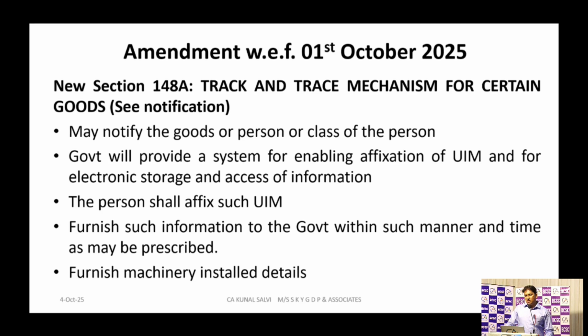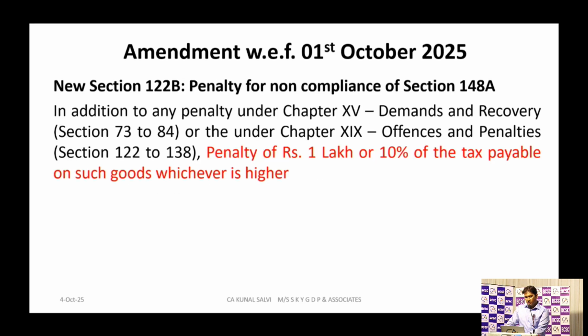This is effective from 1st October 2025, but I don't know which are the goods or who are the persons or class of persons for whom this has been made applicable.